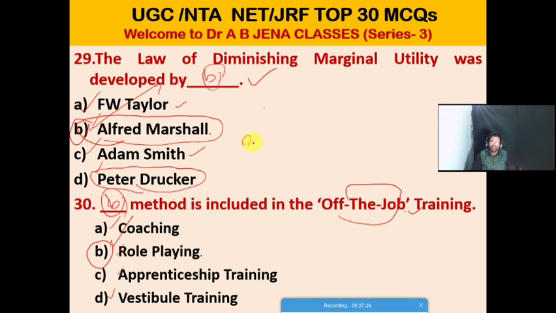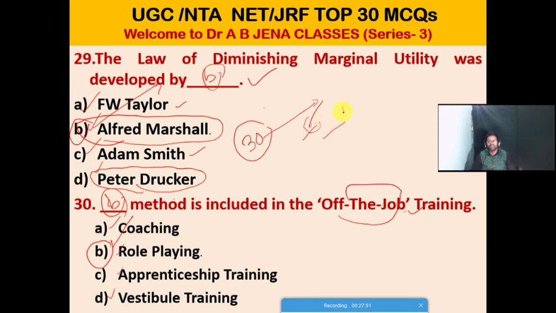So friends, these are all about the 30 vital MCQs, and these MCQs will be very useful and fruitful, particularly for those who are preparing for the UGC NET and JRF. I am hopeful that in your early attempt you can qualify the NET or JRF exams.